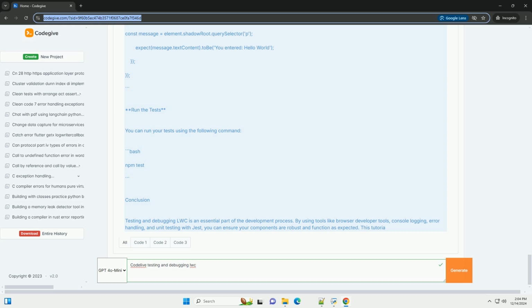__tests__ directory. JavaScript. Import createElement from lwc. Import UserInput from c/userInput. describe('c-user-input', () => { afterEach(() => { // Clean up the DOM after each test. const element = document.querySelector('c-user-input'); if (element) { element.remove(); } });